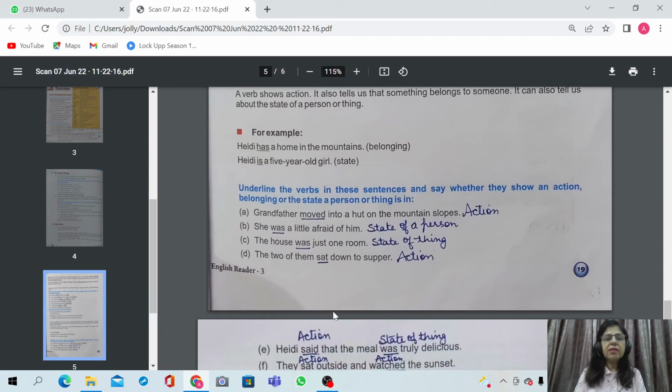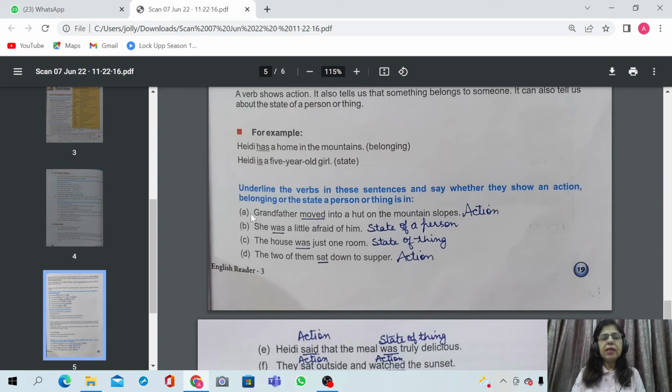Now let us do the exercise. Underline the verbs in these sentences and say whether they show an action, belonging, or the state of a person or thing. So it's very important to understand the question very carefully. So let us read it again. We have to underline the verbs in these sentences and say whether these verbs show an action, or belonging, or the state of a person or the state of a thing.